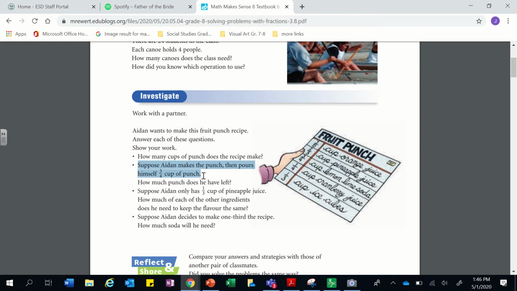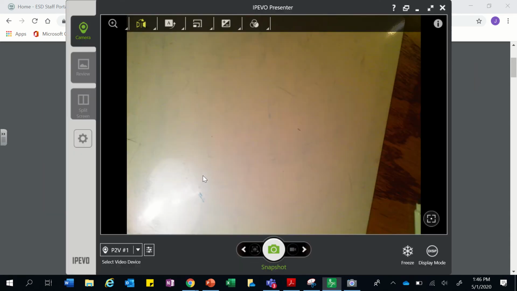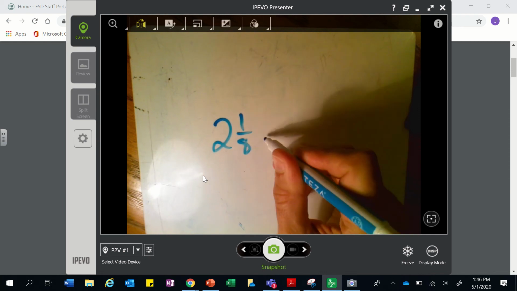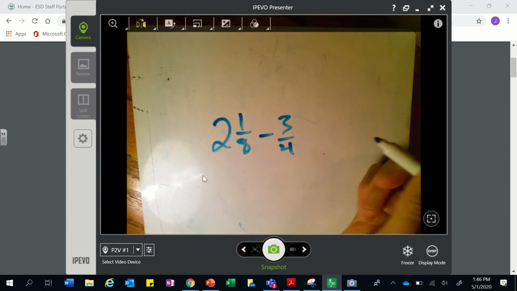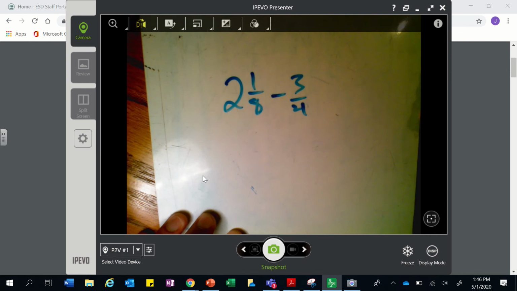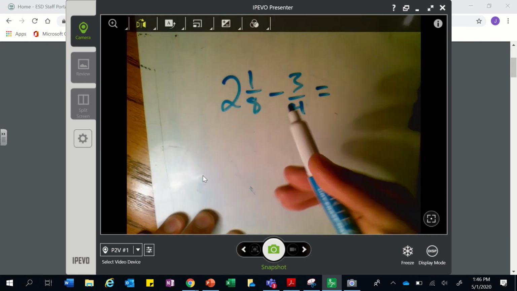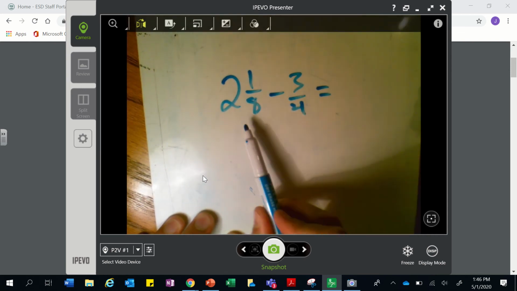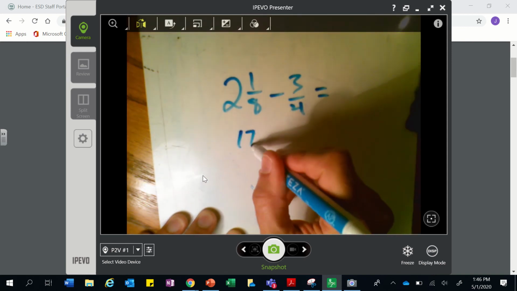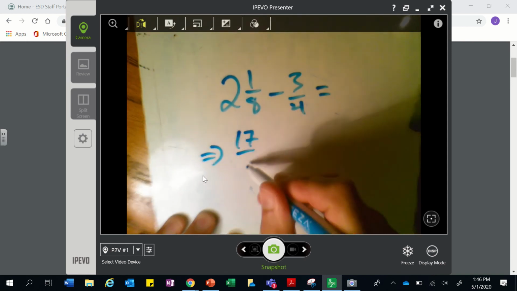Anyhow, I need to take my numbers here. We had 2 and 1/8 cups, and he drank 3/4. Well, my first thing to do here is I need to figure out how to get these together. I'm going to make this into an improper fraction first because I want to know exactly what I'm dealing with.